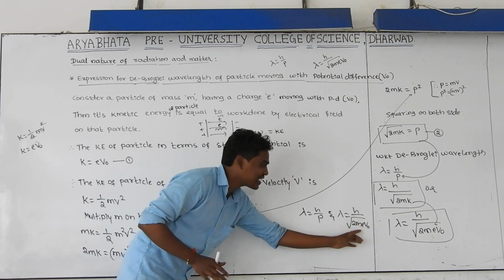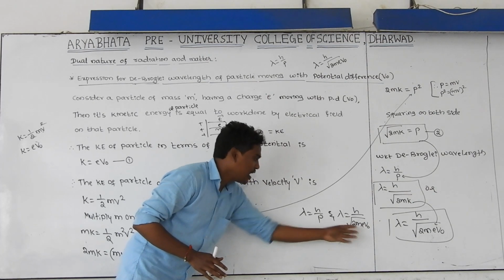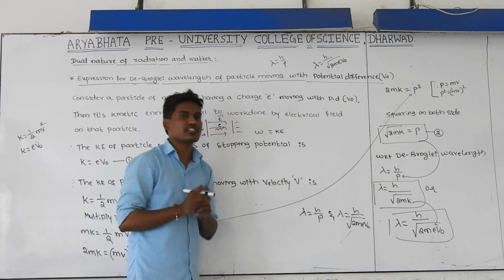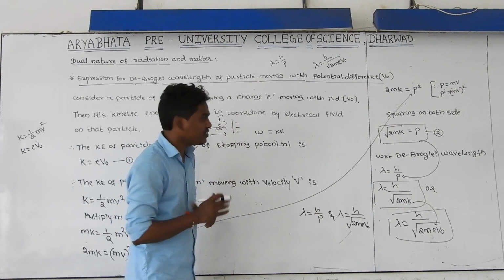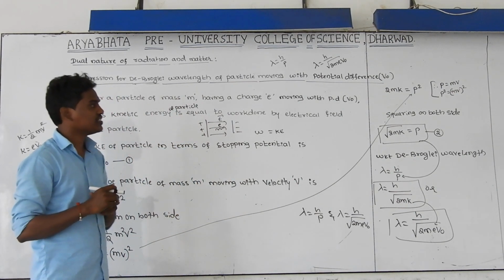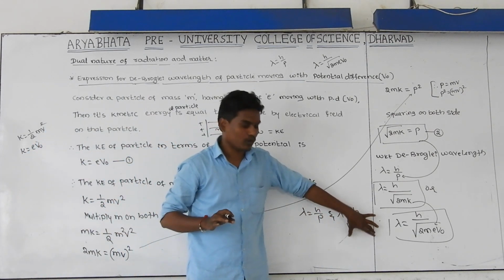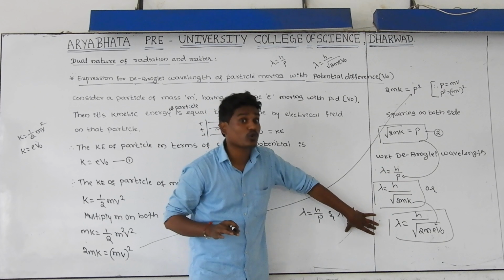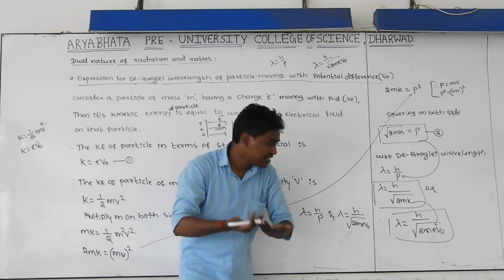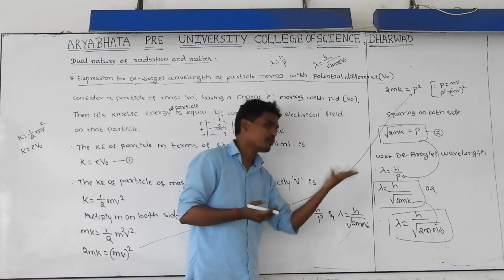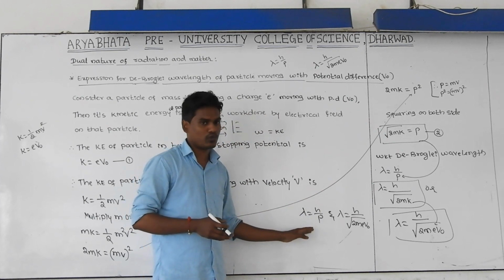This is for a charged particle moving with potential difference, and this is for the particle moving without potential difference. This is the derivation. And next concept, just to remember, this is for photon and this is for electron. With the potential difference, this is the formula. Without potential difference, this is the formula.